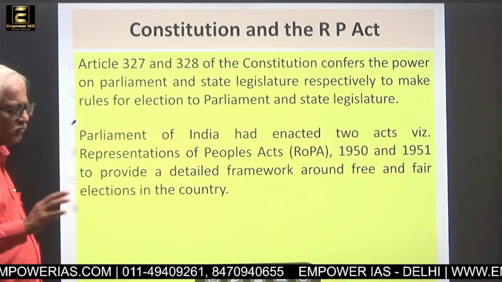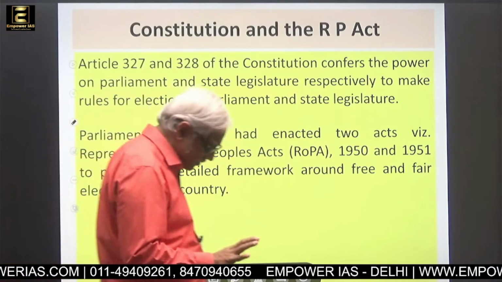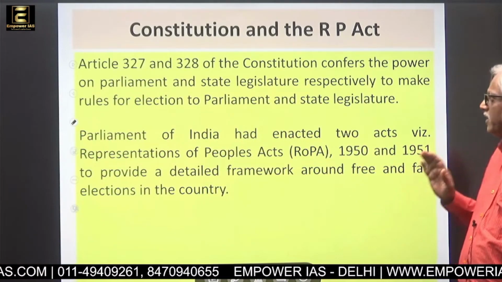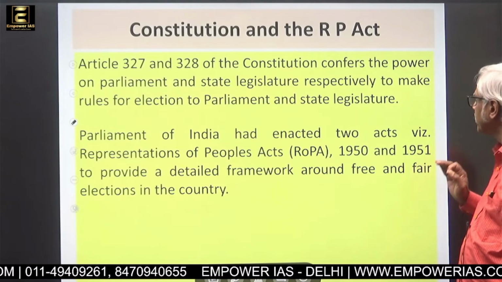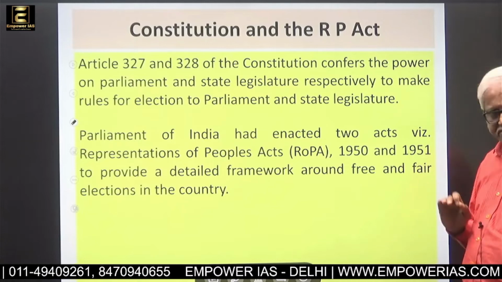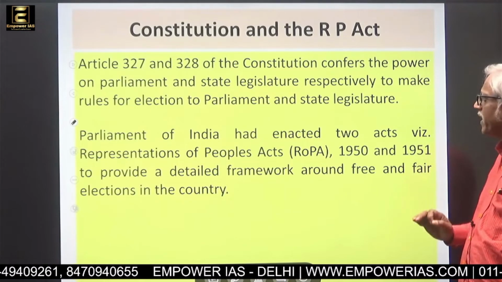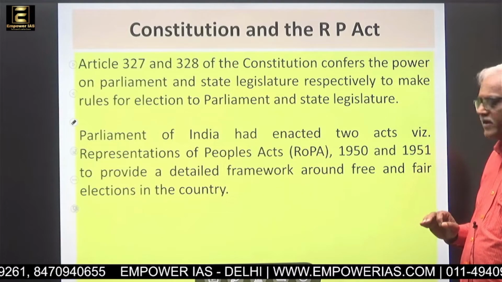Now, how is the link of Constitution and Representation of People Act? Article 327 and 328 of the Constitution confers the power on Parliament and state legislature respectively to make rules for election to Parliament and state legislatures.